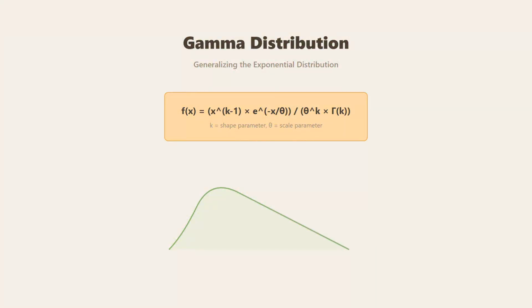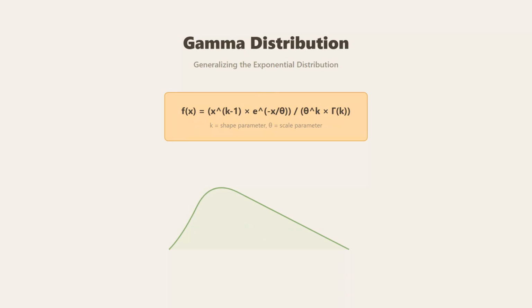The gamma distribution generalizes the exponential distribution. It's defined by 2 parameters, k for shape and theta for scale. The formula involves x to the k minus 1 times e to the negative x over theta. Gamma is actually equivalent to gamma distribution with specific parameters.